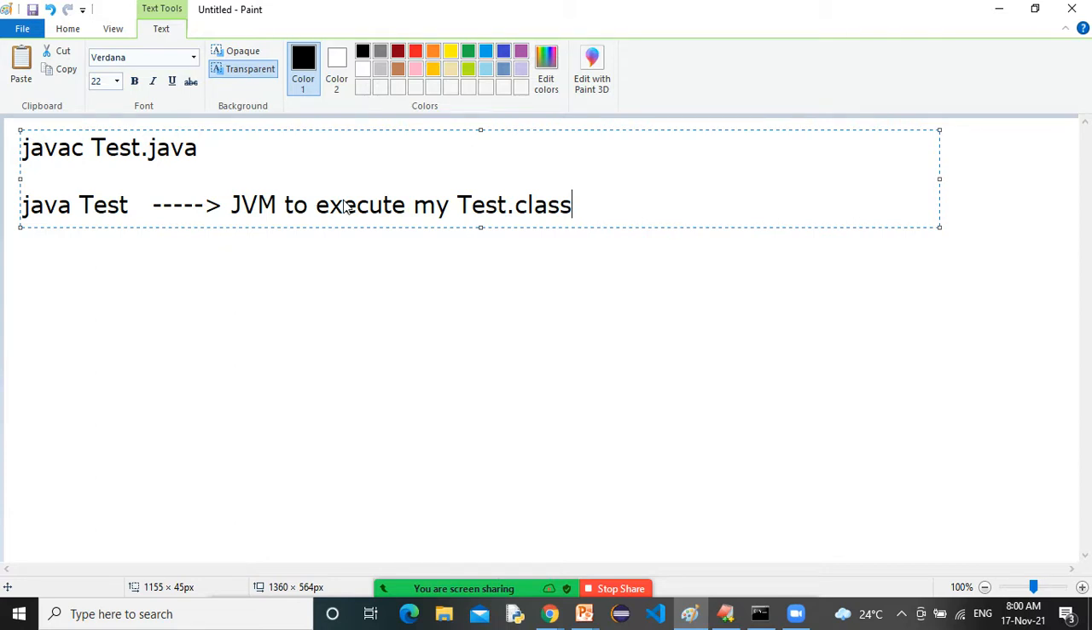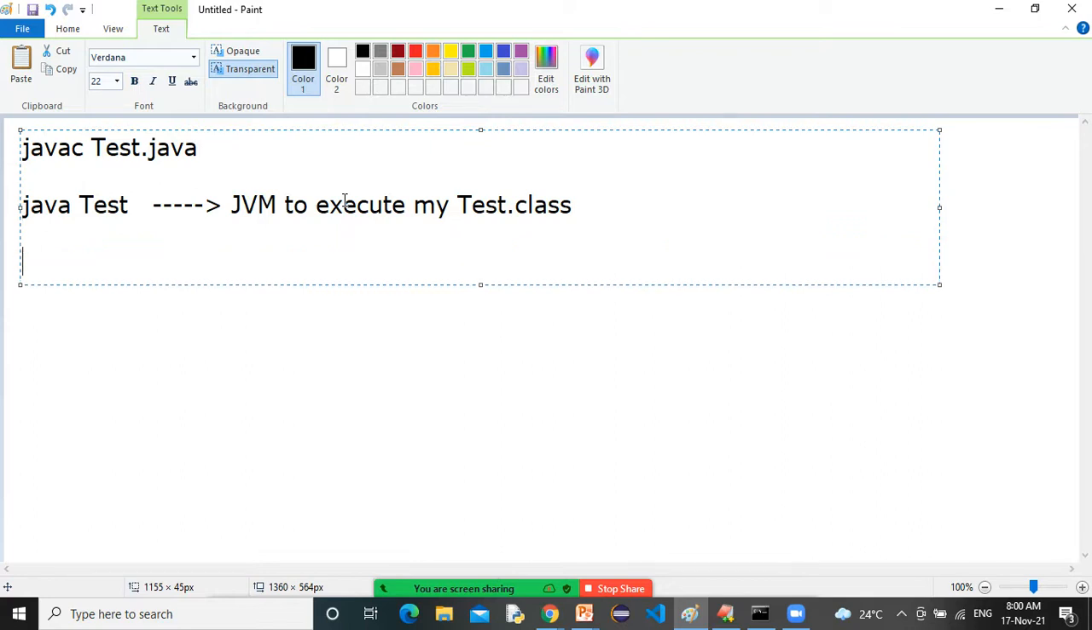Listen carefully. Now, when I got this Test.class file from the compiler, the JVM demands that .class file to execute our program. So when the JVM starts executing the program, it requests some memory from the operating system.